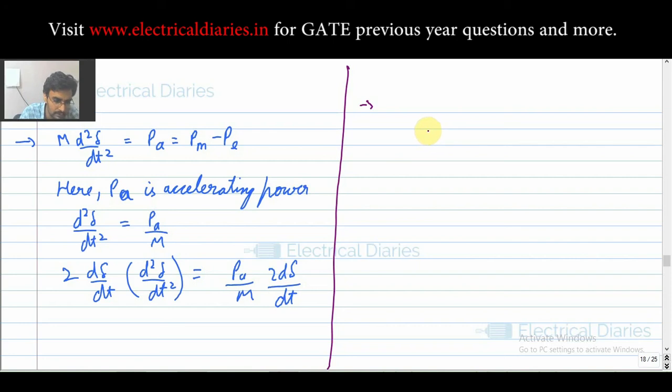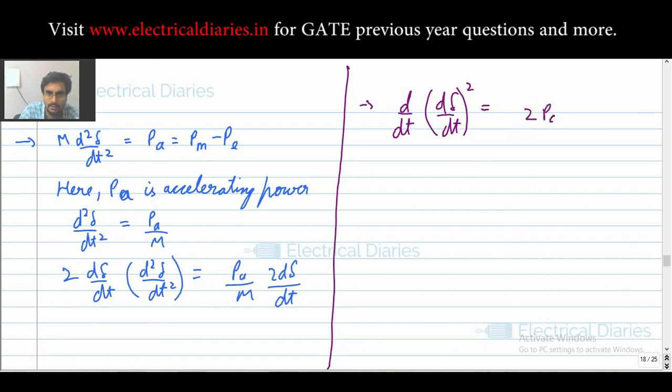If you solve this equation, you can write it like this also. You don't need to remember this, I am just giving it for your information.